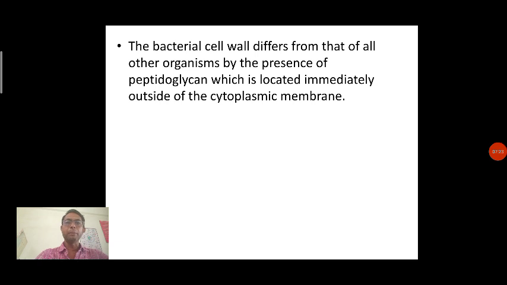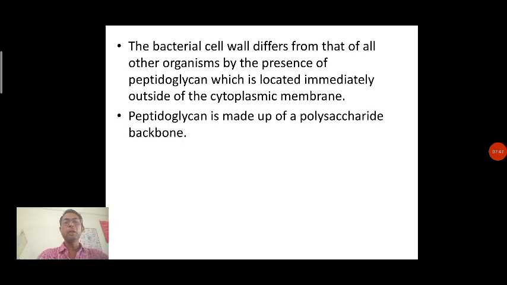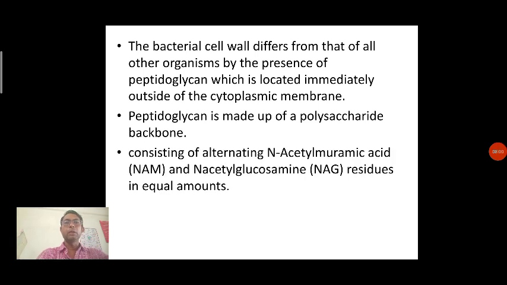outside the cytoplasmic membrane. So we can say that in eukaryotic cell and in prokaryotic cell, this is the difference, that the peptidoglycan layer is present in a prokaryotic cell, particularly in bacteria, and that peptidoglycan provides extra rigidity to the cell wall. Peptidoglycan is made up of a polysaccharide backbone. So it is nothing but the chain of polysaccharide. It is a chain of sugar, and this chain of sugar acts as a backbone for the cell,